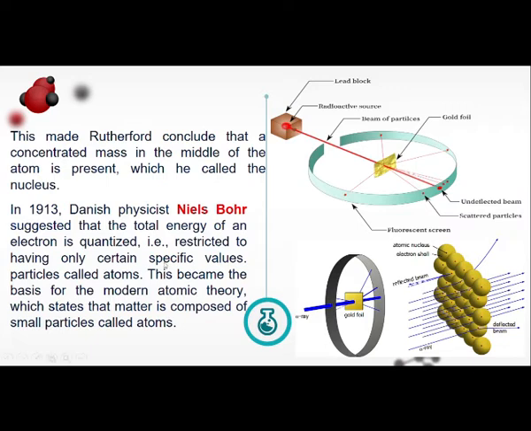Okay, let me go to the next. In 1913, Danish physicist Niels Bohr suggested that the total energy of an electron is quantized, restricted to having only certain specific values. This became the basis for the modern atomic theory, which states that matter is composed of small particles called atoms.